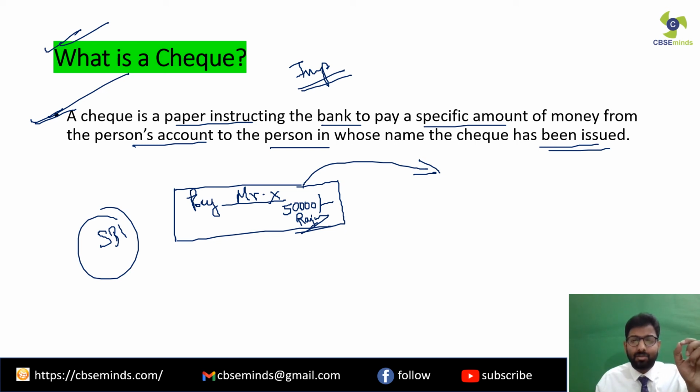It is a paper instructing the bank to pay a specific amount of money from the person's account, from my account, to the person in whose name the check has been issued. In this case, it is Mr. X in whose name the check has been issued. So I am directing my bank to pay Mr. X the amount of rupees 50,000. Clear? So this is what a check is all about.